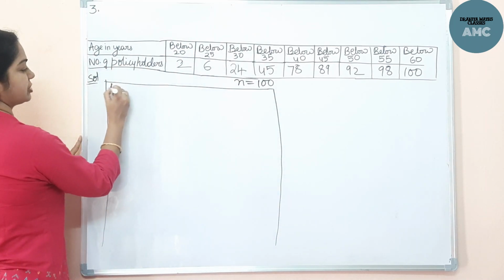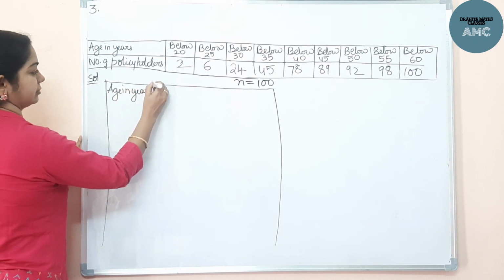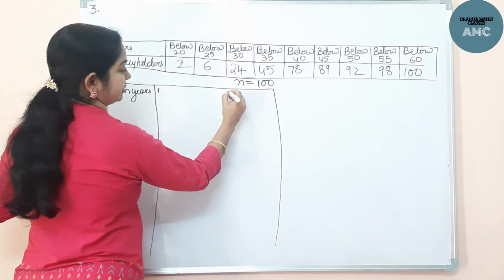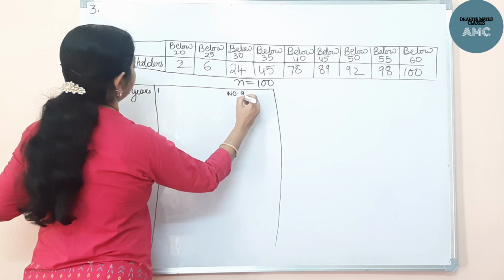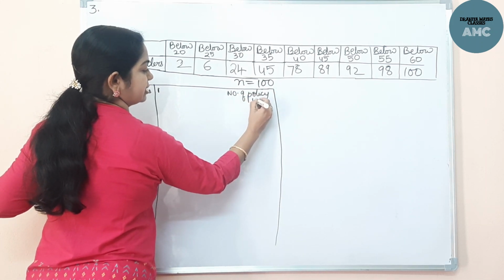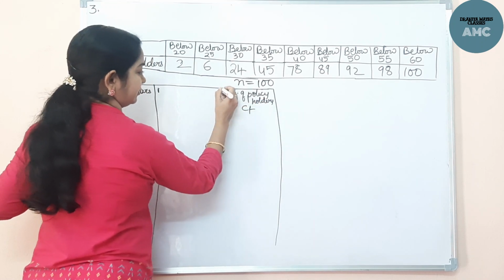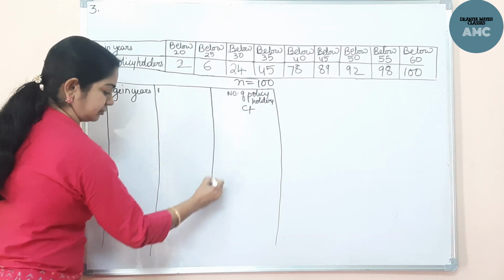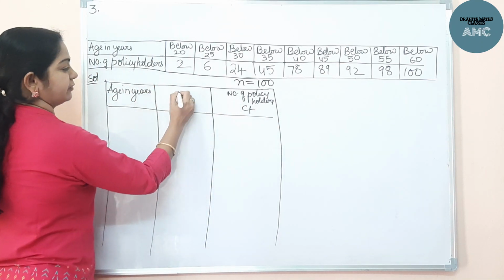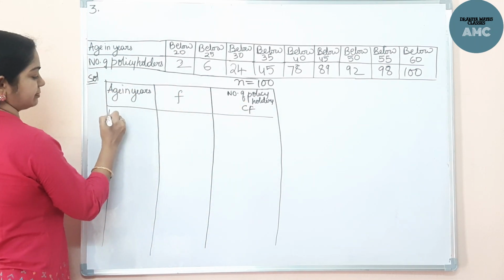Here we write age in years. Then we write the number of policy holders, because that is the cumulative frequency. This is the CF, and we need to find the F here. Okay, CF and F.